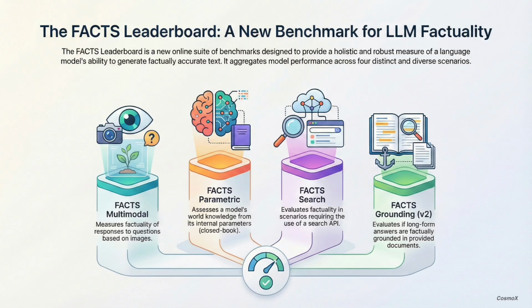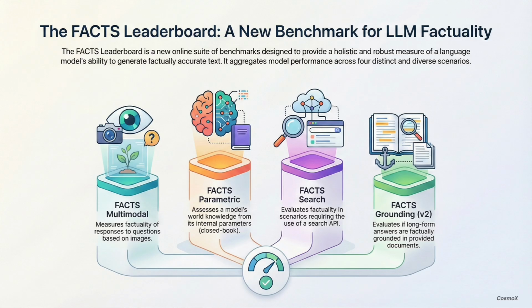Okay, so for today's deep dive, we're going to unpack this using a fantastic source. It's a new benchmark called the FACTS Leaderboard. Right, and our mission here is to really get into how they're measuring factuality. It's not simple. And you can tell, I mean, the sheer scale of it. Aileen Chang and, what, 64 other authors? Yeah, 64. It's a massive collaboration. And that just shows you how seriously the industry is taking this problem.